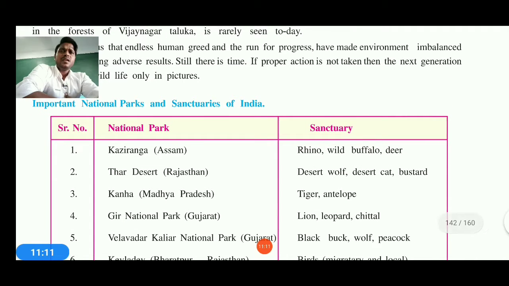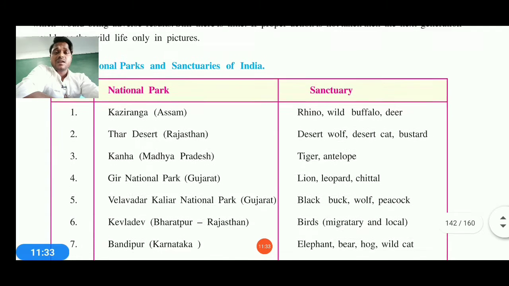Now, if we go further, the importance of national parks and sanctuaries can also be seen here. Now you can see on your screen that national parks and sanctuaries are shown. Kaziranga, Assam, that is a sanctuary for wildlife: wild buffalo, deer, rhino. Thar Desert, Rajasthan, a desert for the wolf. Then it is a good desert for the desert cat, bustard and all.